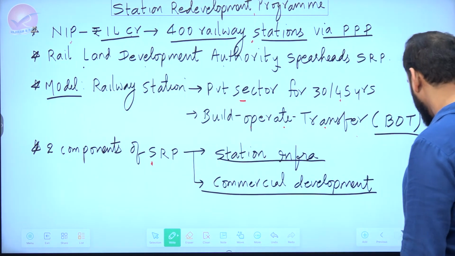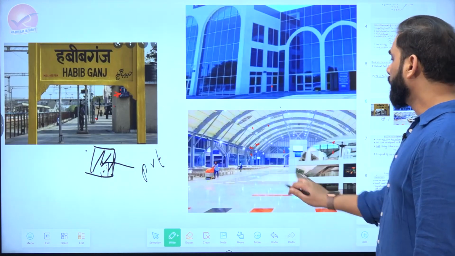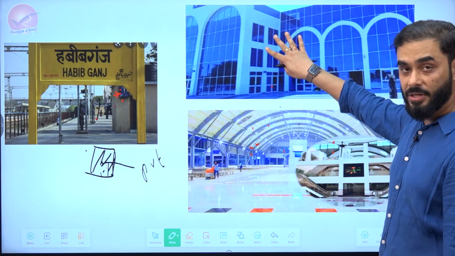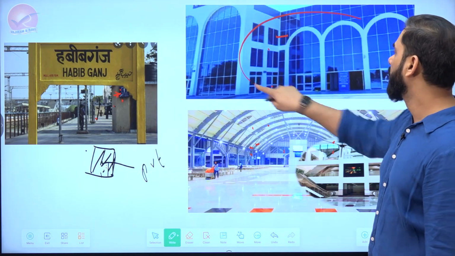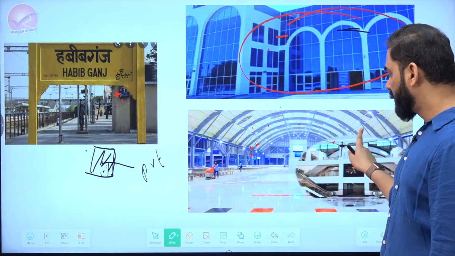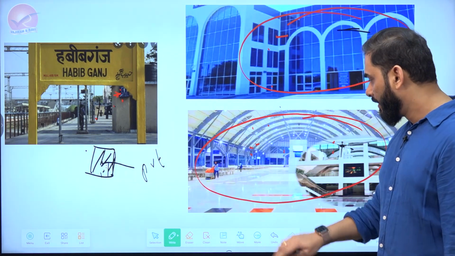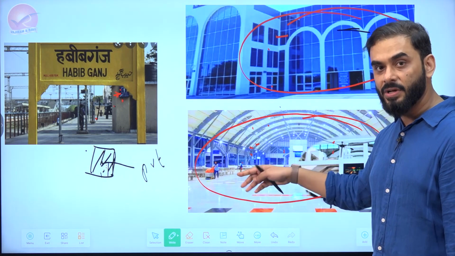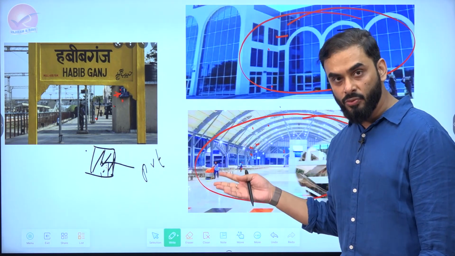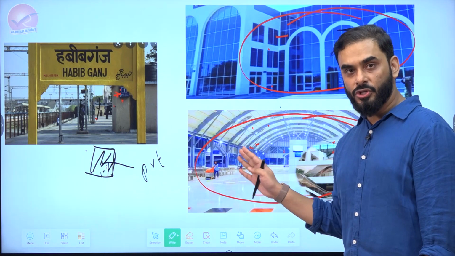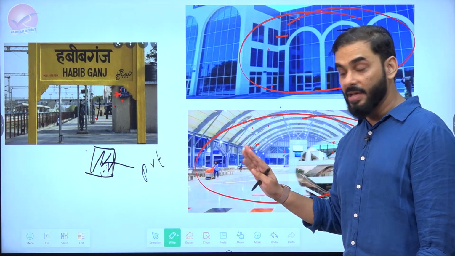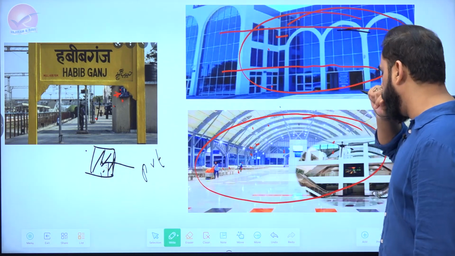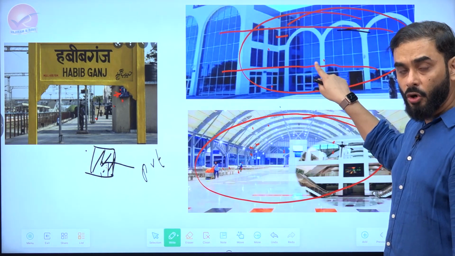I'll tell you what this is. Look, if you look carefully, this is Habibganj. Look at the infrastructure. This is the commercial center and this is the passengers' area. If you look carefully at the passenger area, we are giving world-class facilities to the passengers, so that there is a good waiting area, good lounge, cafeteria. These are passenger washrooms, drinking water, air conditioning, passenger facilities. And this is the commercial center also.